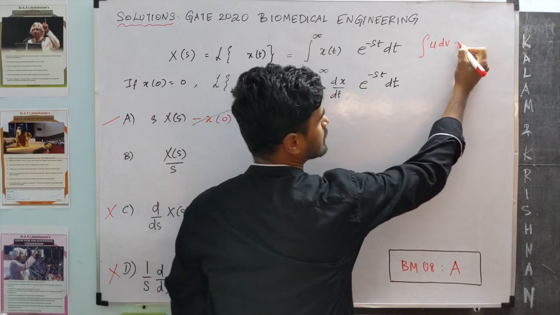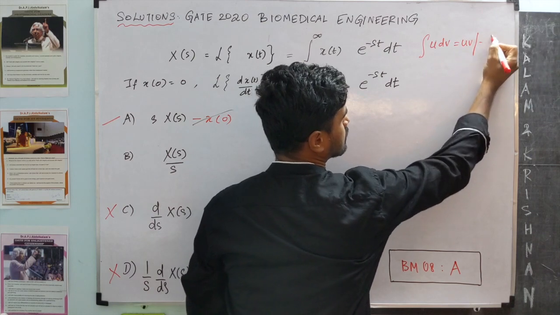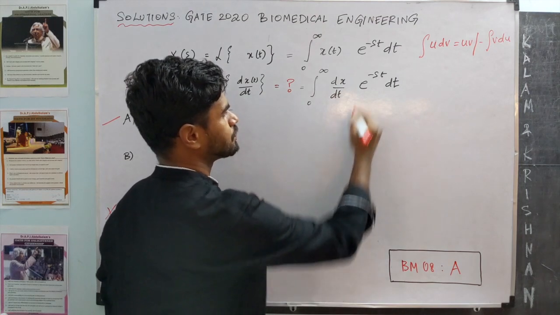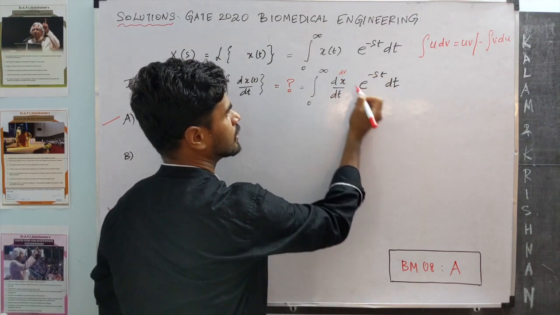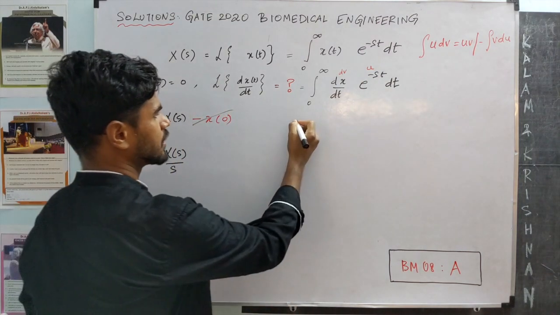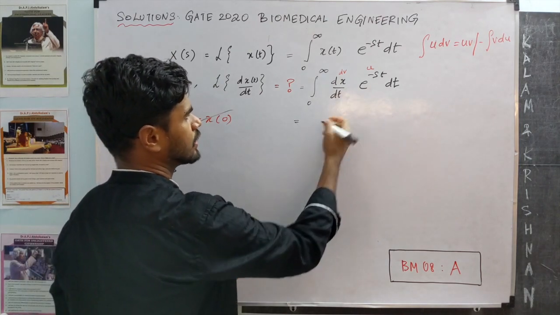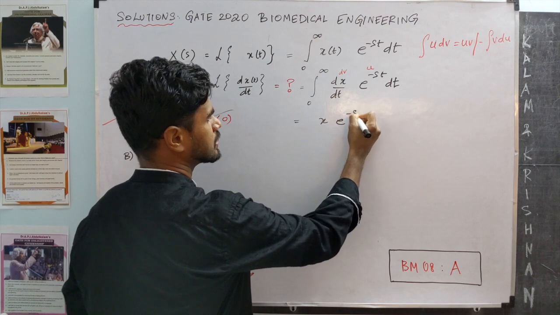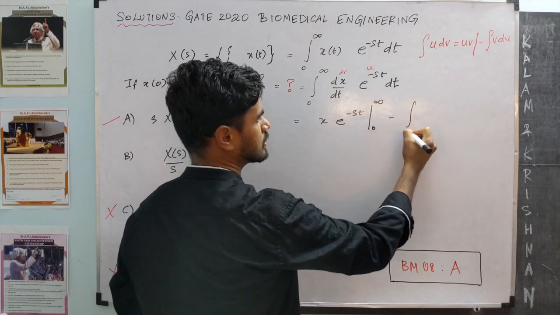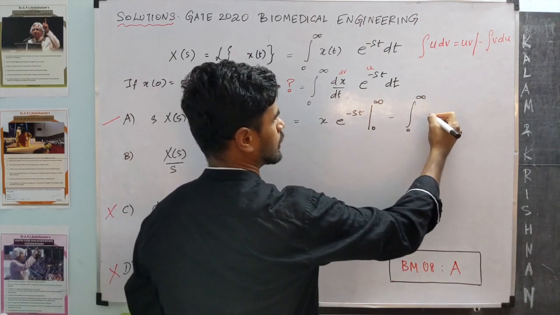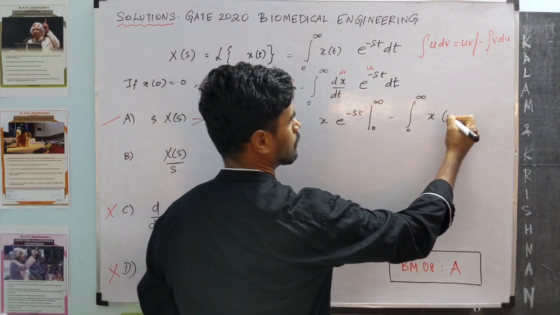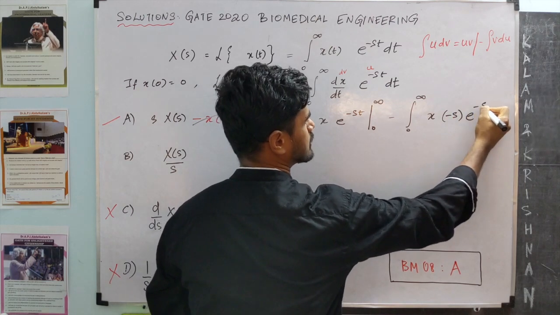Integral of u dv is uv within its limits minus integral of v du. So I am going to call this dv and call this u. Then this becomes uv, which is x times e power minus st from the limit 0 to infinity, minus integral from 0 to infinity of v du, that is x times du, which is minus s times e power minus st dt.